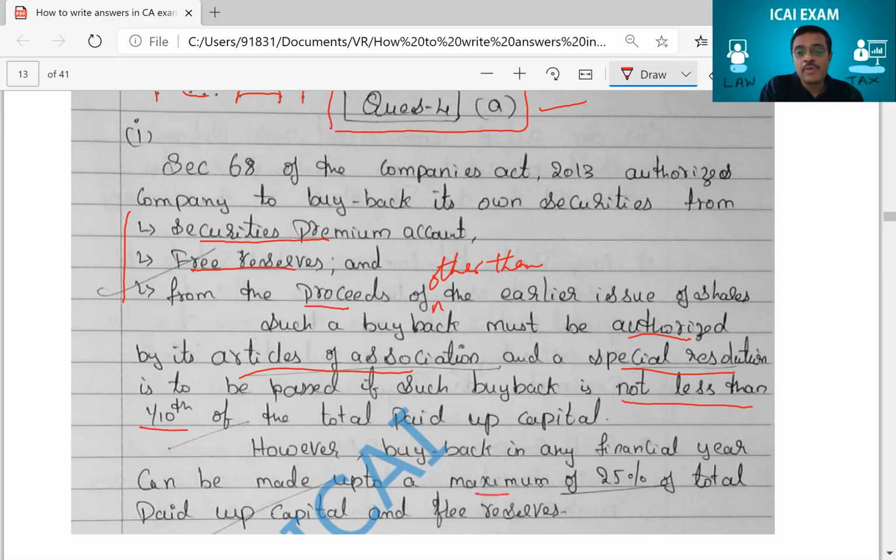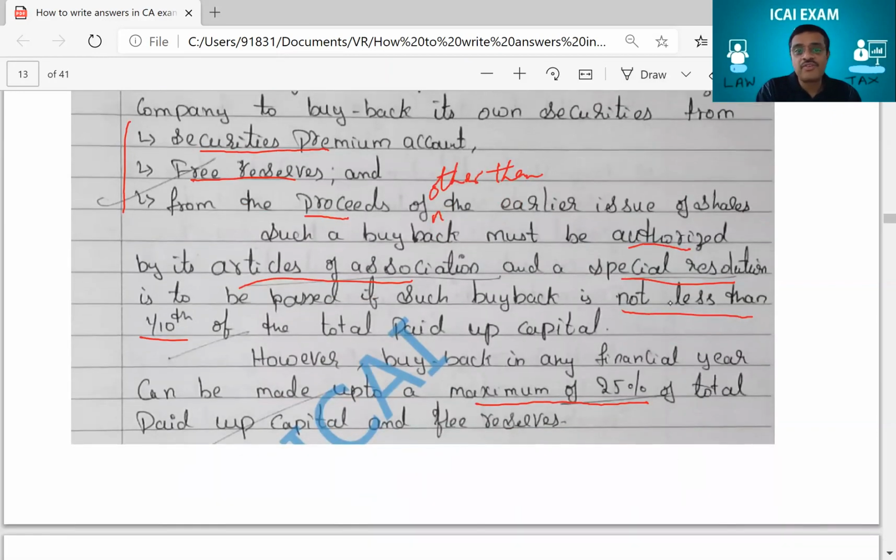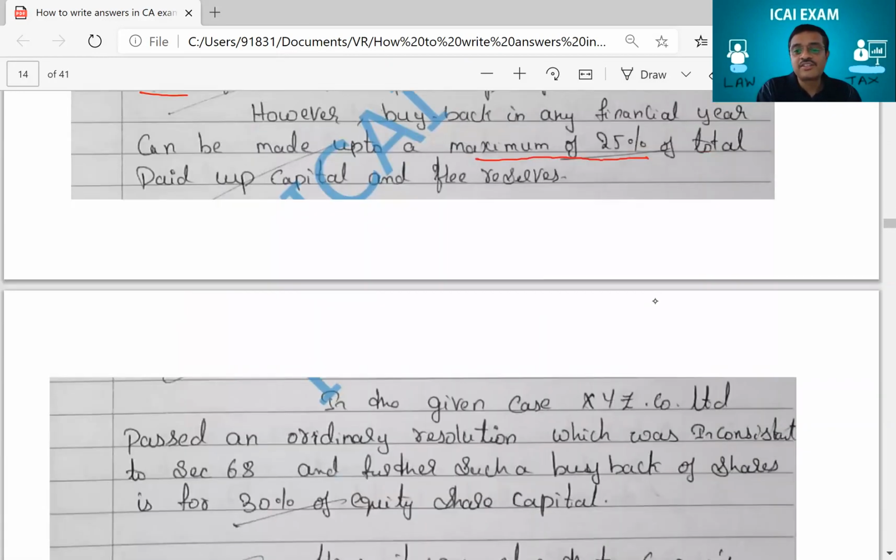And here maximum buyback allowed is only 25%. So all these dialogues he has written very well. And therefore, examiner has now overlooked the other aspect that here in between you missed something. Yeah, this is one part. This was about the provision of law. Okay, look at that. Next paragraph.